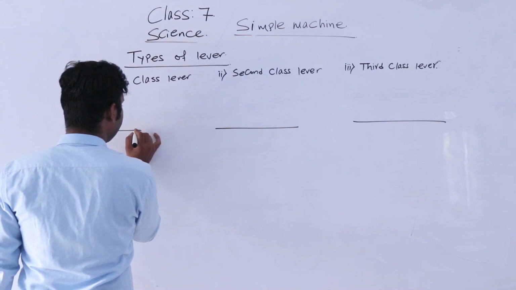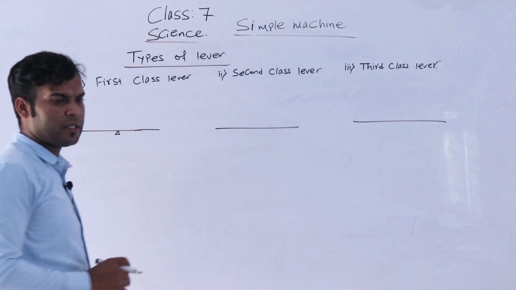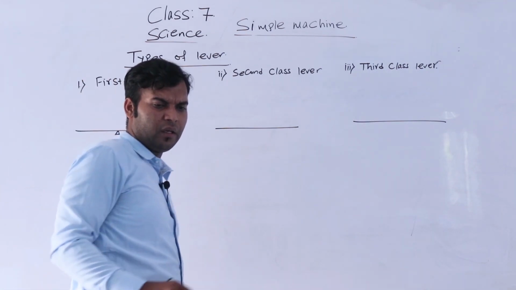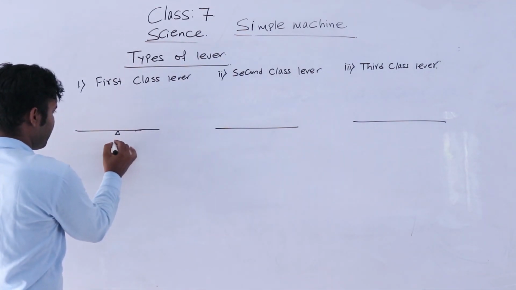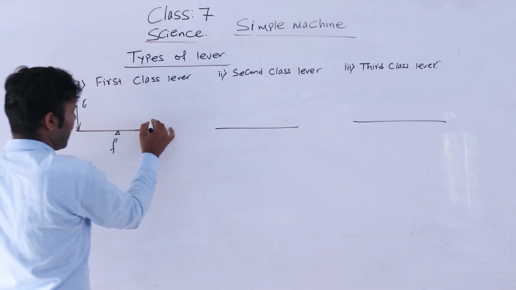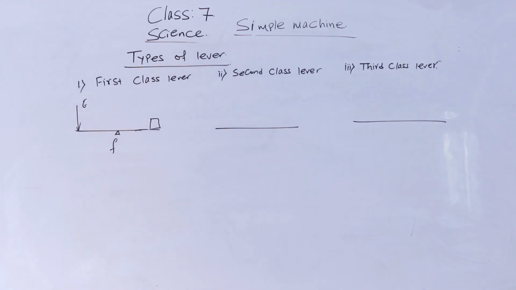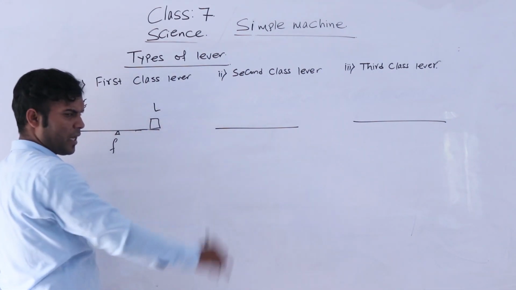Look here clearly. The fulcrum lies in the center between effort and load. When the fulcrum lies between the load and effort, it is called the first class lever.